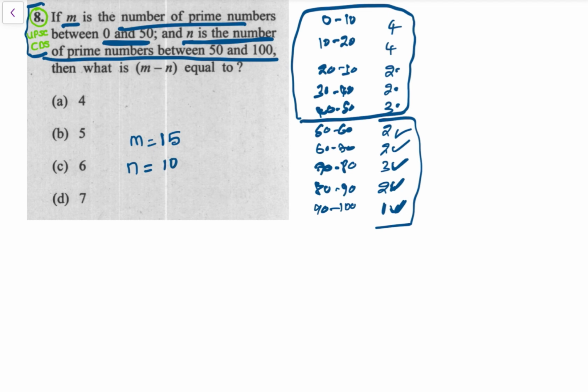So m minus n, कितना? That is 15 minus 10 is equal to 5, so m minus n is equal to 5, right?